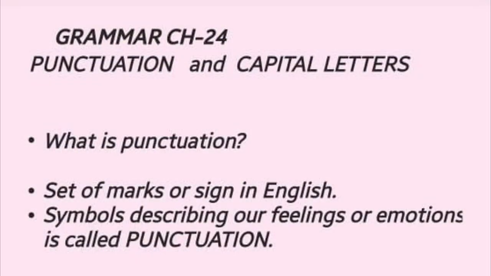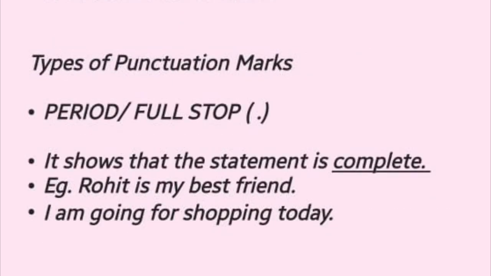Okay. So students, let's understand what is punctuation. A punctuation can be said to be a set of marks or signs in English. So we can also say that punctuations are symbols describing our feelings or emotions. Whenever we talk about punctuations, punctuations are something which makes our sentence complete and meaningful. So punctuation marks are very important in order to complete our sentence and make it meaningful. So let's see some of the types of punctuation marks. Students, I hope that in the recent classes also you have studied about these punctuation marks.